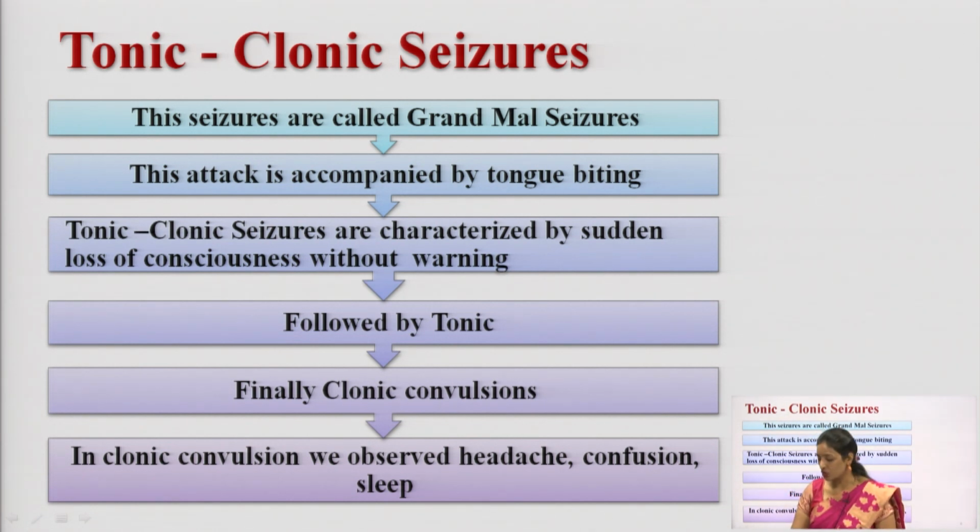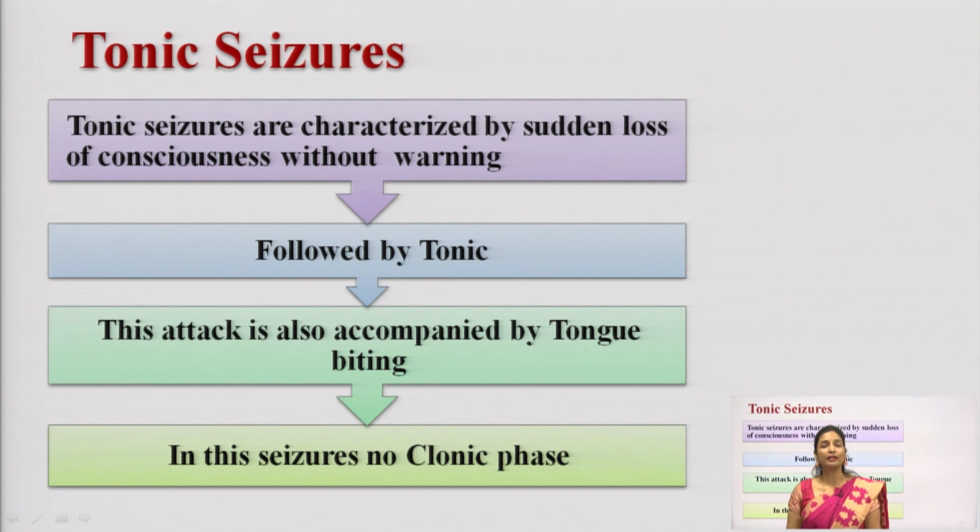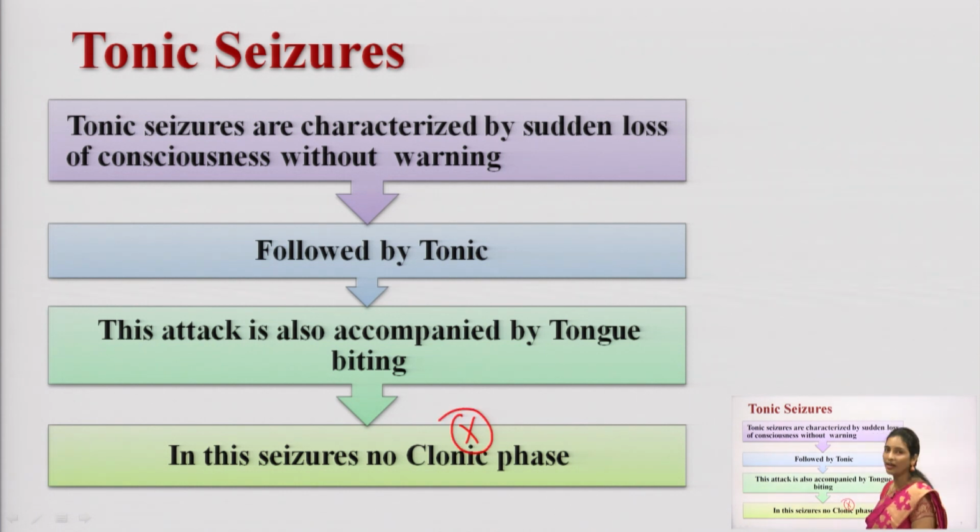We will discuss the next seizure, called the tonic seizure. The tonic seizure is almost the same as the tonic-clonic seizure, but the only difference is that in the tonic seizure you cannot see the clonic phase. Only the tonic phase will be seen. It is also accompanied by tongue biting. It produces loss of consciousness without any warning, followed by the tonic phase where the body becomes rigid, and there will be no clonic phase here. So this is called the tonic seizure.